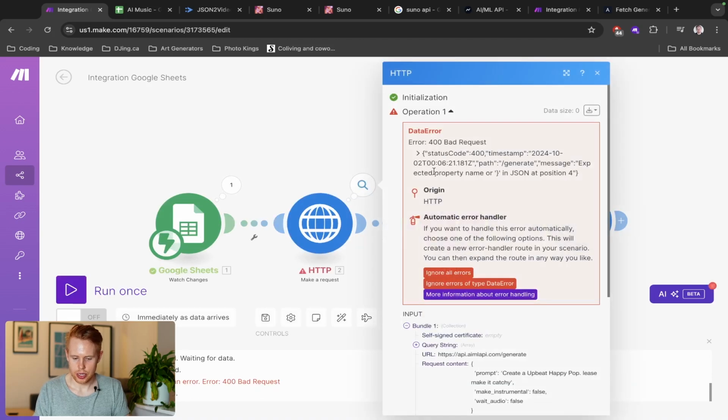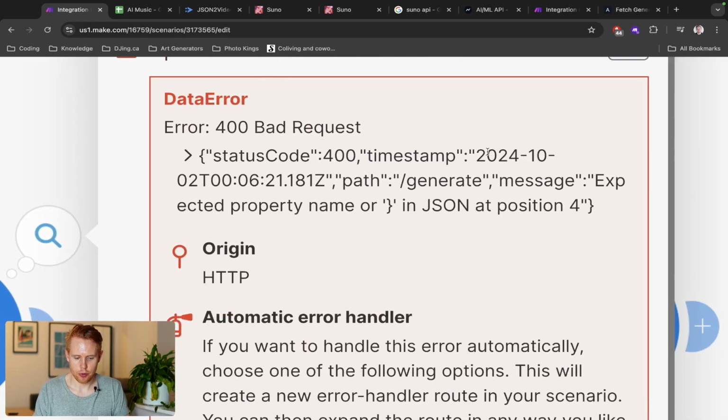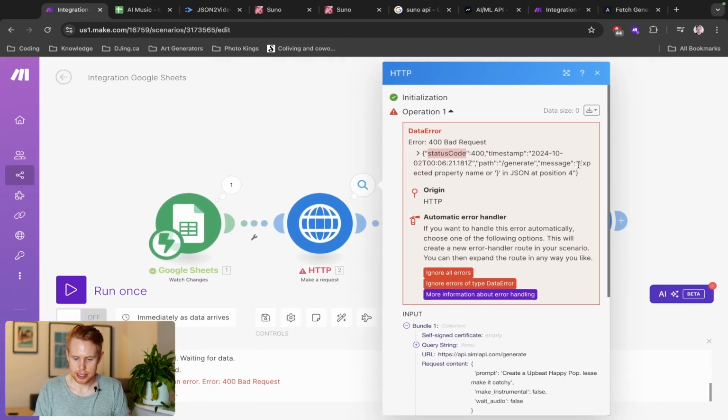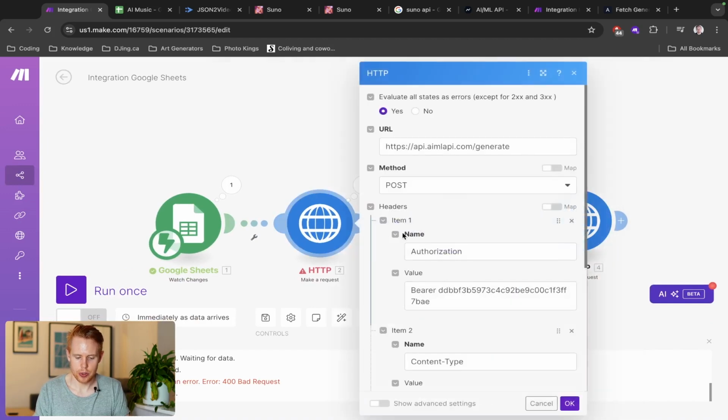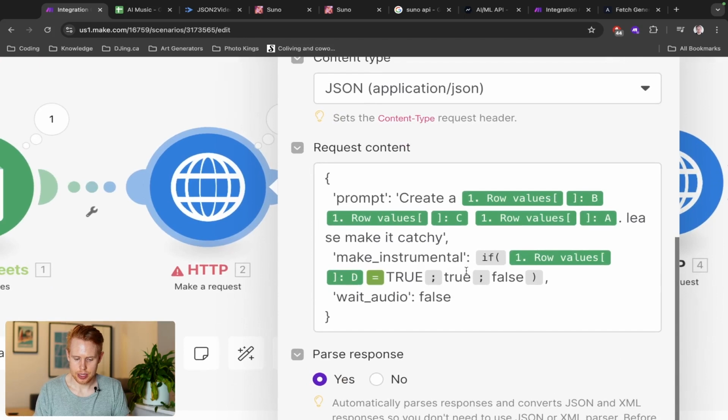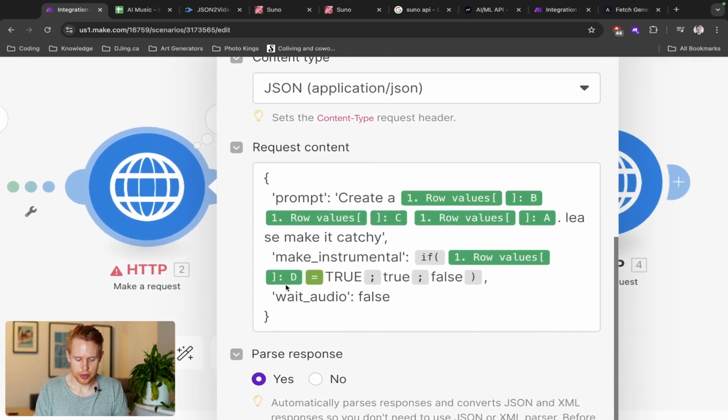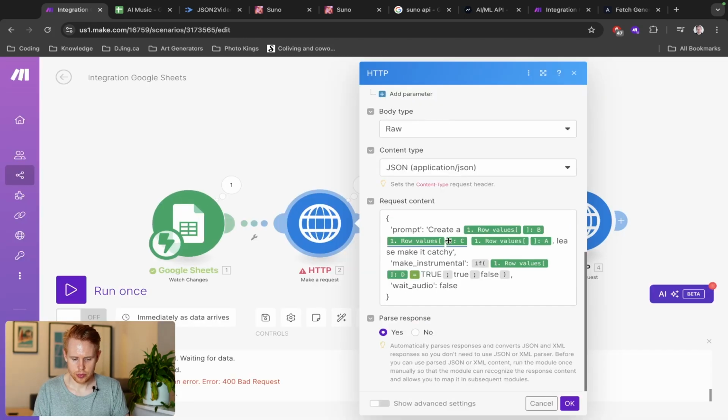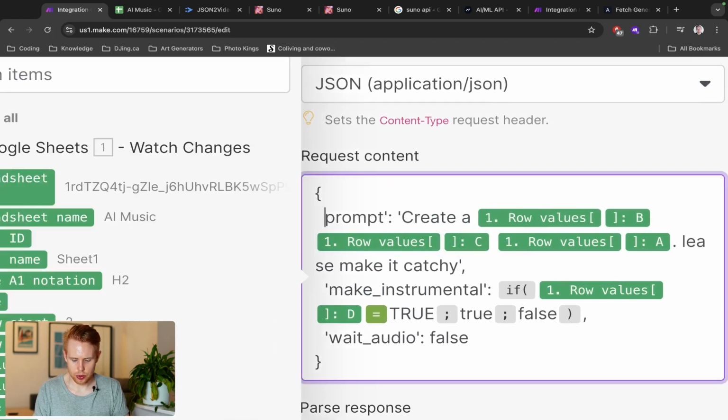So we got an error, and it says 400 bad request, status code 400, timestamp, path, generate, message. So it's saying that there's an error. Expected property name or whatever in JSON at response 4. Typically what that means is it's something to do with this particular prompt here. Okay, so I think what the issue here is that these brackets aren't working properly.